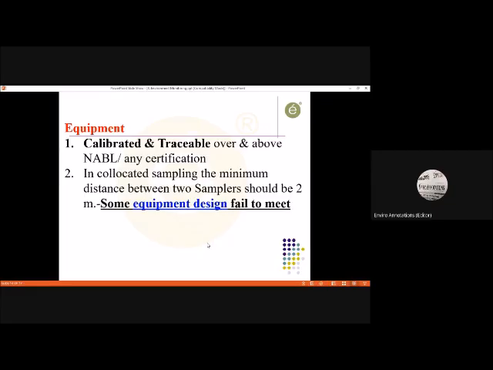Now, the second one: being technical people, what is your responsibility? This particular point I'm sharing with you. Tomorrow you are going to hold a position somewhere. If you are holding the position of a buyer, or the position of an authority, in that case, people generally limit their roles up to the test report. They don't come to the site. They don't have a glance at the monitoring methodology or the equipment used.